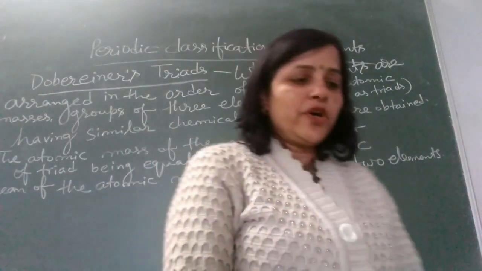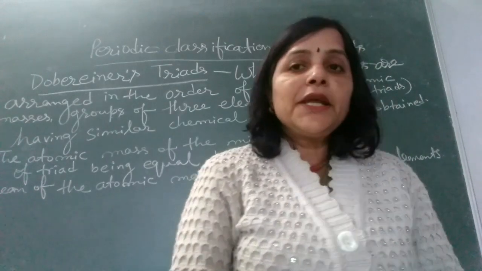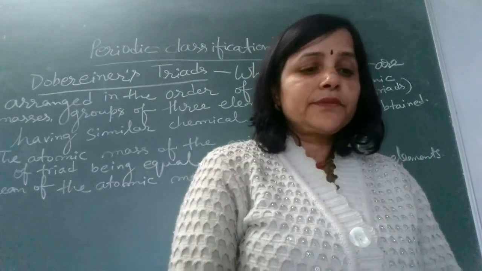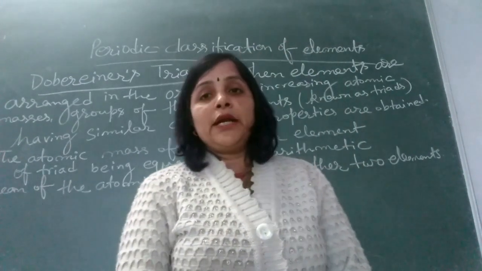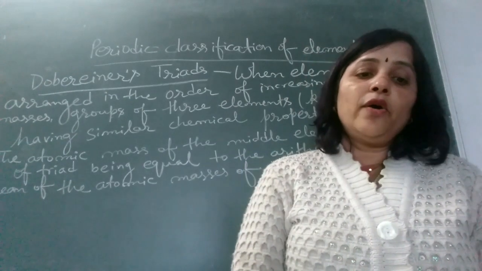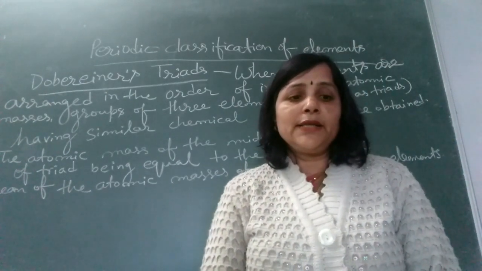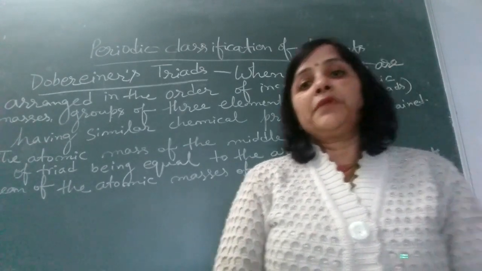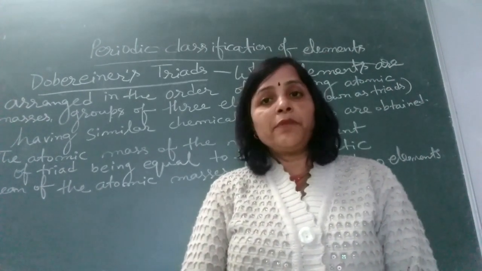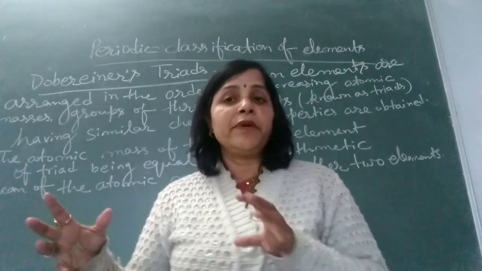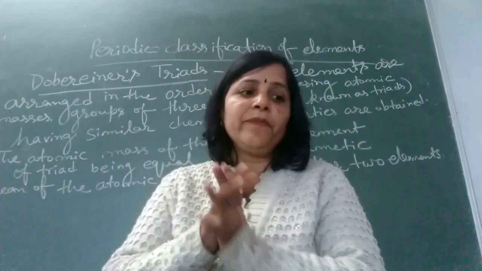Periodic classification of elements. What is the need of periodic classification of elements? The total number of elements at present is about 118, and all elements are divided into different groups to study them properly. The elements which have similar properties are kept in a particular group, and the elements with different properties are placed in a different group.